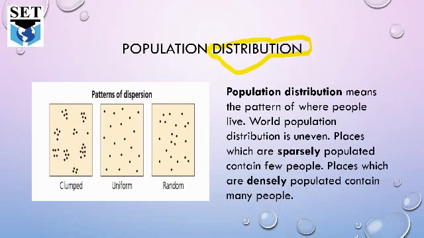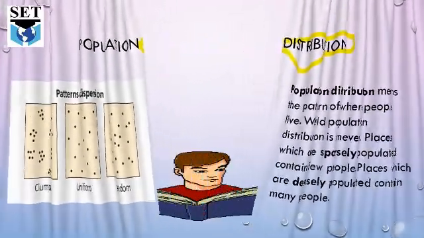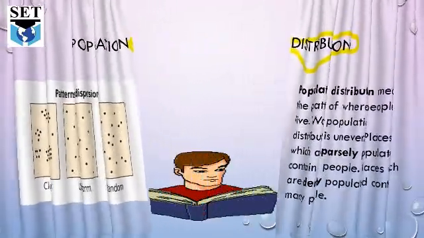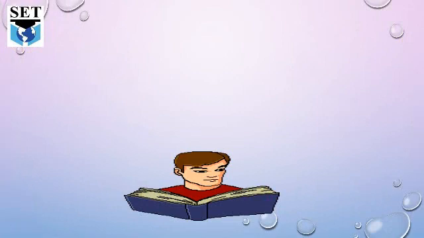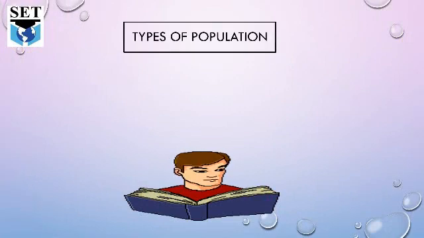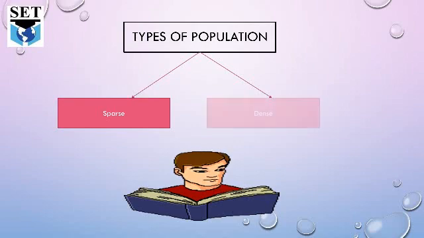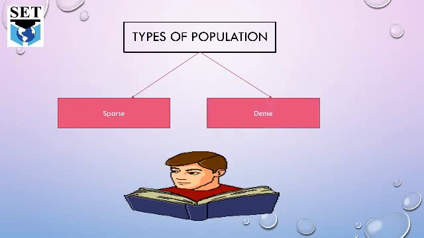So, as I have been discussing, how many types of population are there? Yes, there are two types of population. One is sparse and the other is dense. What is sparse? The places where few people are living. What is dense? The places where so many people are living.